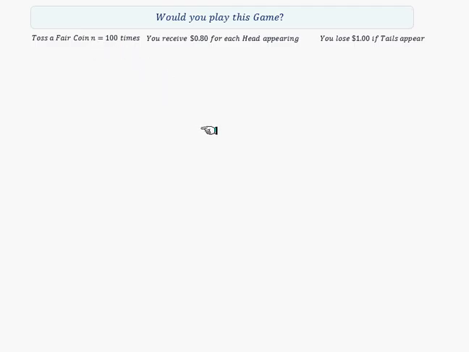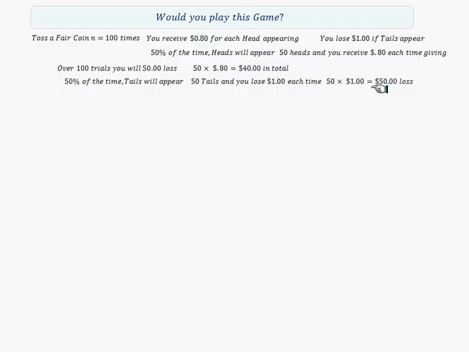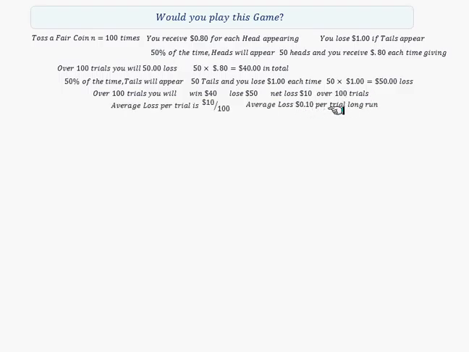Now we're going to take this notion to the notion of playing a game of chance. We toss a fair coin 100 times. You receive 80 cents for each head, but you lose $1 if tails appear. And we're saying that 50% of the time, and remember 100 trials, so you're going to get 50 heads, 80 cents each, giving you a win of $40. On the other hand, 50 times out of the 100, you're going to lose $1, giving you a loss of $50. So the net loss, of course, is $10 over 100 trials, or 10 cents per trial.